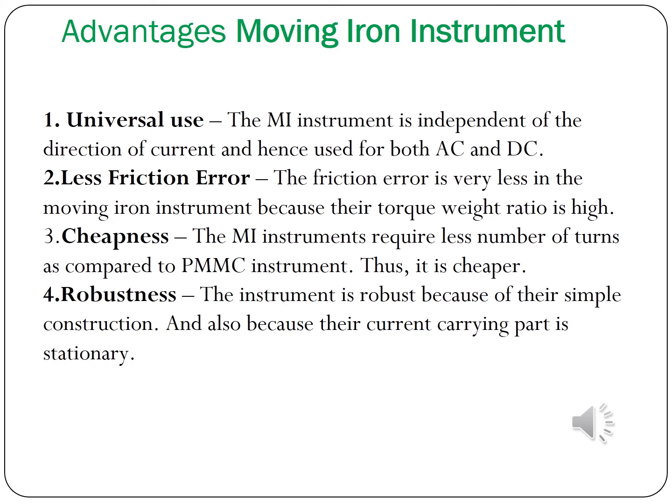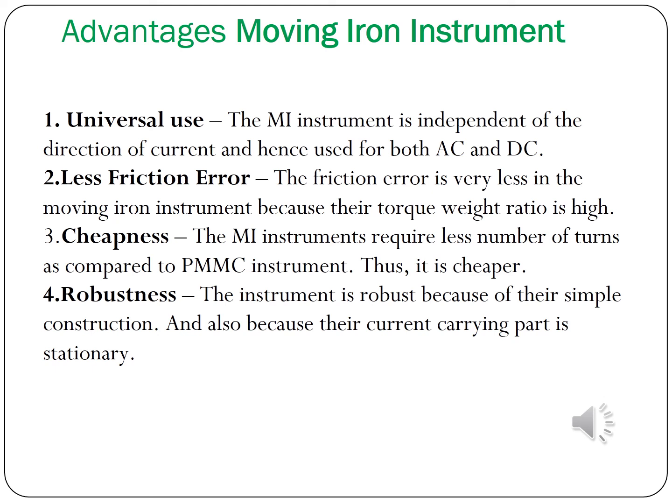Next, less friction error. The friction error is very less in the moving iron instrument because the torque weight ratio is high. Torque weight ratio is high because the weight of the instrument is less and the torque will be high. This is the torque weight ratio.